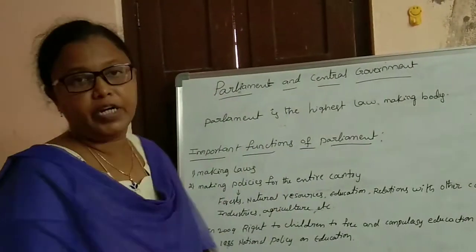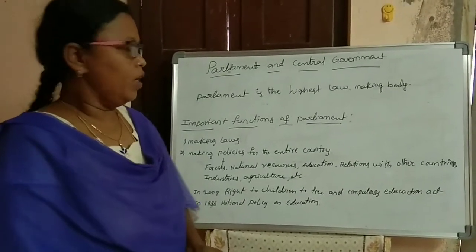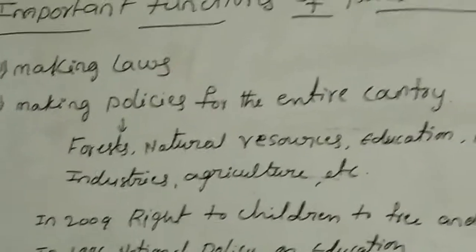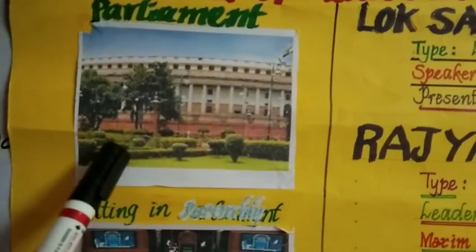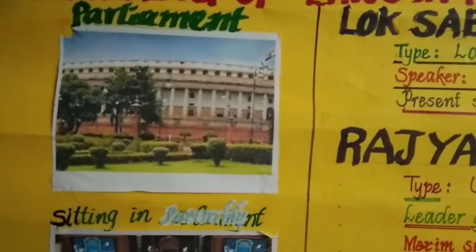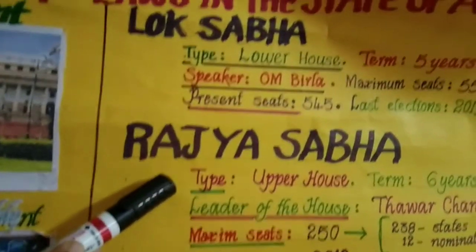This Parliament is divided into two parts. First one is Lok Sabha and second one is Rajya Sabha. Now we learn about Lok Sabha and Rajya Sabha. See children, this is the Parliament. It is located in Delhi. Delhi is our capital city. This is the sitting arrangement in the Parliament. Parliament is divided into two houses. First one is Lok Sabha and second one is Rajya Sabha.